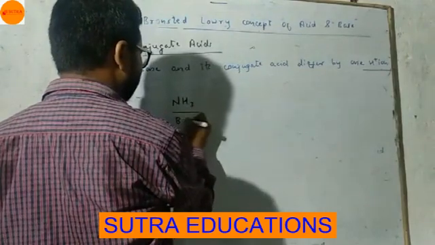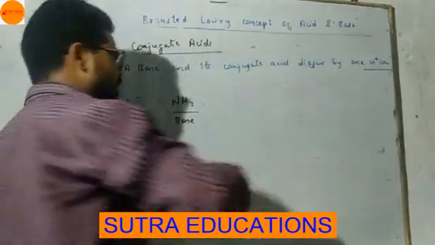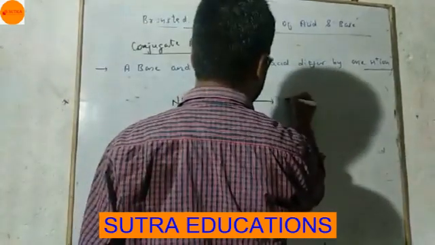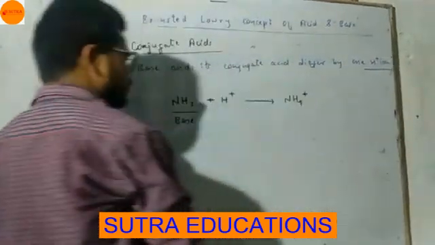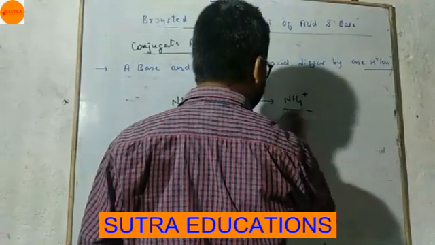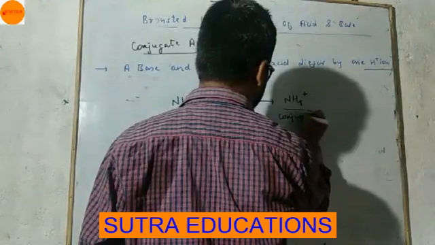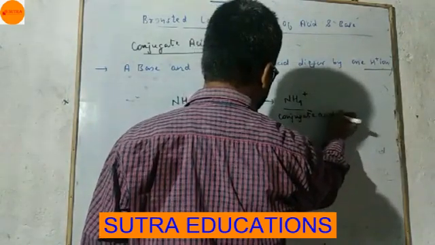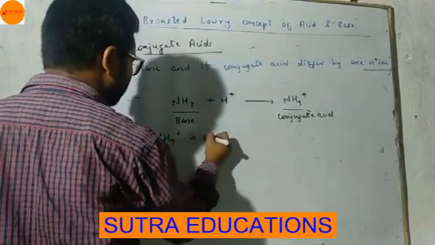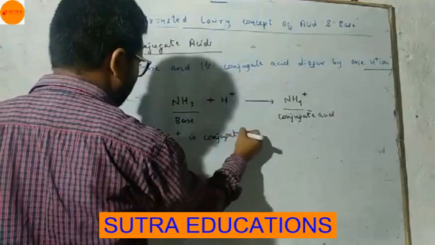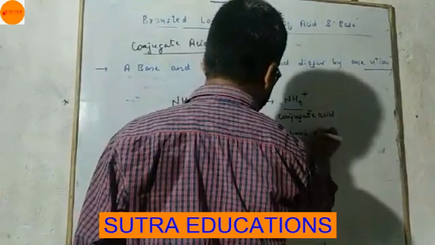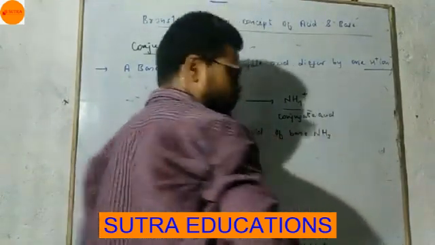NH3 is a base, we have seen it, and NH3, after accepting 1 H plus ion, will become NH4 plus. So this NH4 plus will be the conjugate acid. So we will say NH4 plus is the conjugate acid of base NH3. Hope you have understood. Okay.